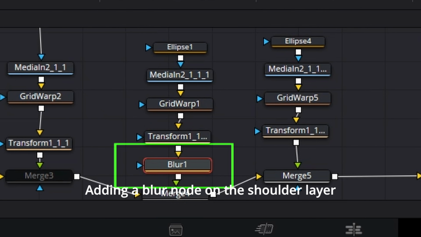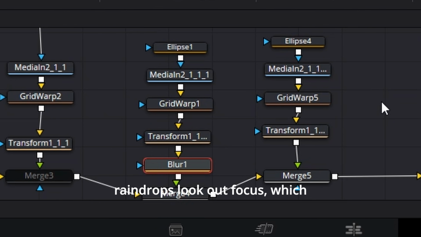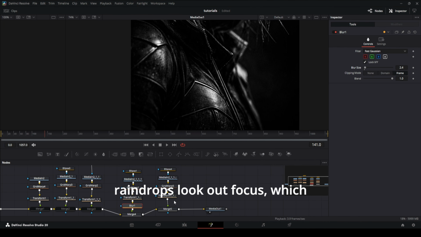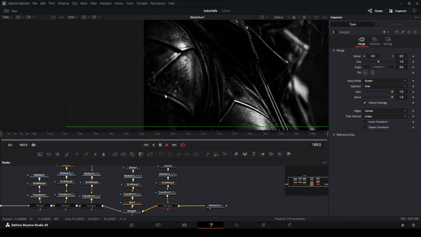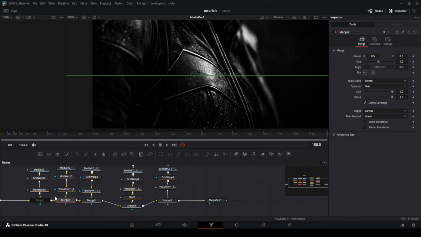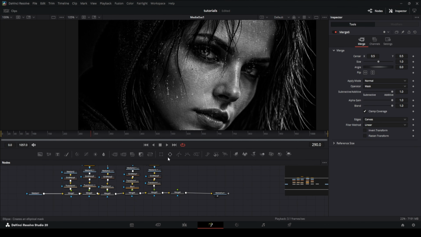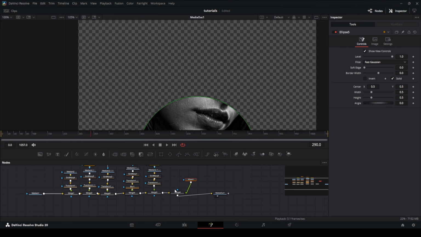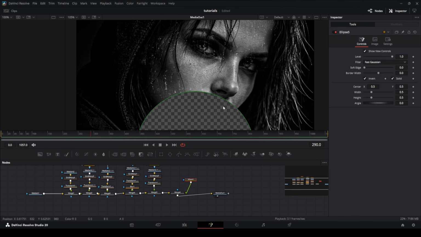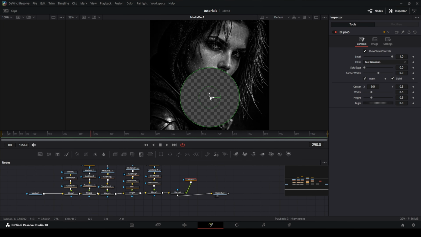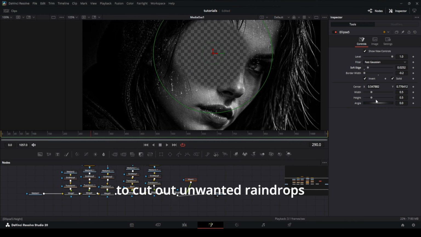Adding a blur node on the shoulder layer will make the raindrops look out of focus, which will help sell the illusion. Add some masks over the eyes and mouth to cut out unwanted raindrops.